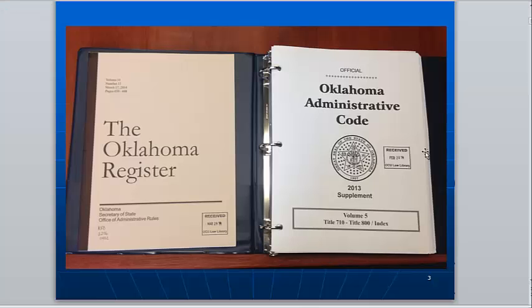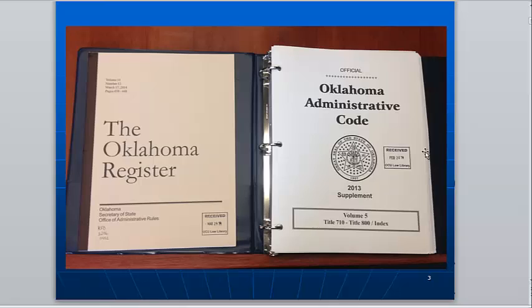Now let's shift gears and look at state administrative law. Most states follow a similar pattern to what the federal government does. They publish proposed rules in a publication that comes out maybe daily, weekly, or monthly, and then they put their final rules into a subject arrangement and call it some type of administrative code.